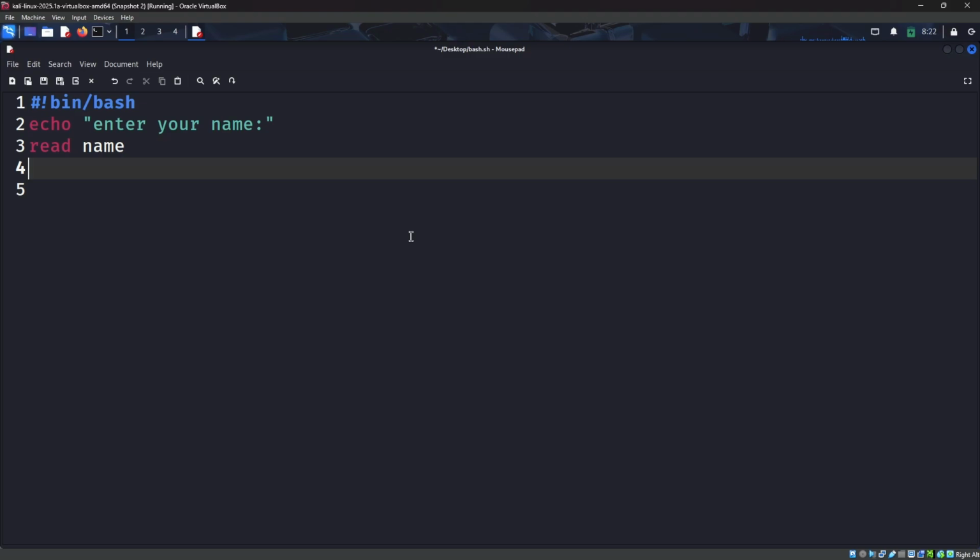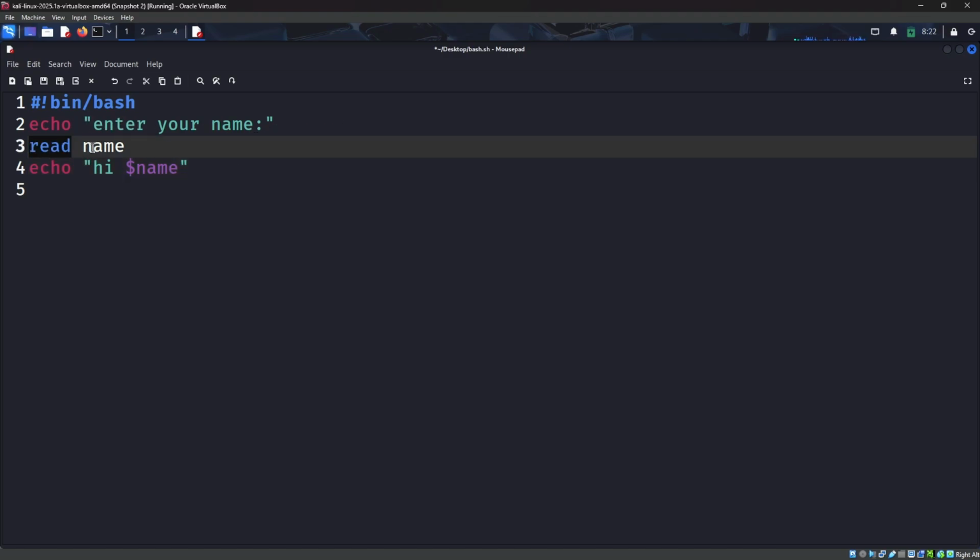After that, you can enter echo hi $name. What will happen here is it will print enter your name. Using read, when you enter a name, it will be moved to the name variable, and after that it will print hi and the name variable. So whatever name you entered will be printed. Let us see it in real-life action.